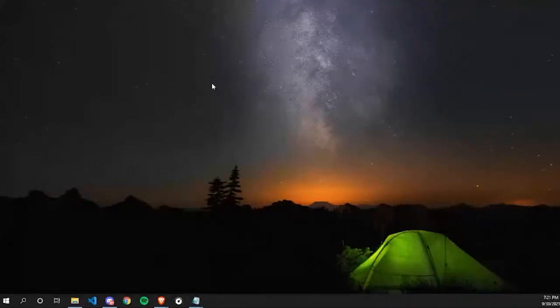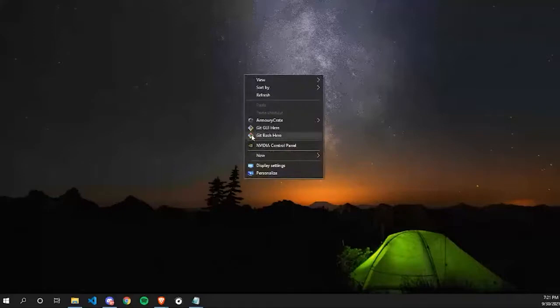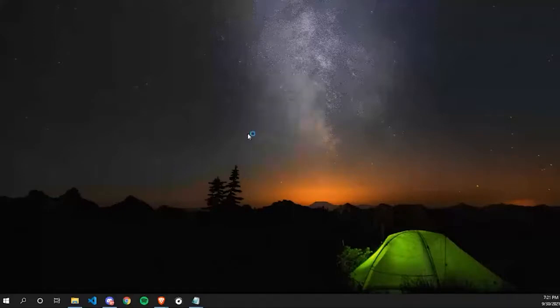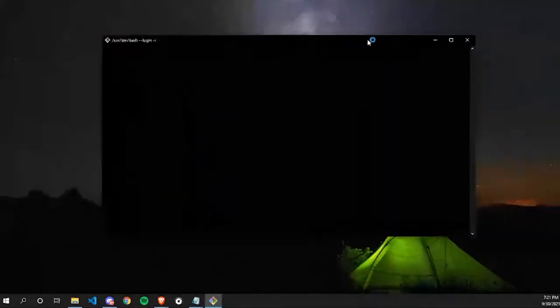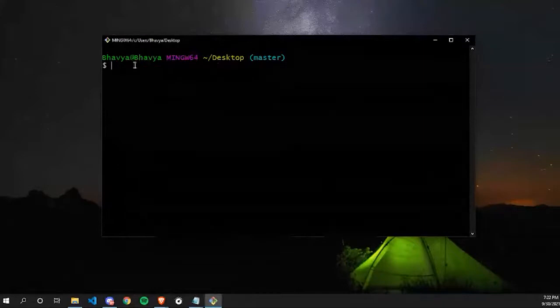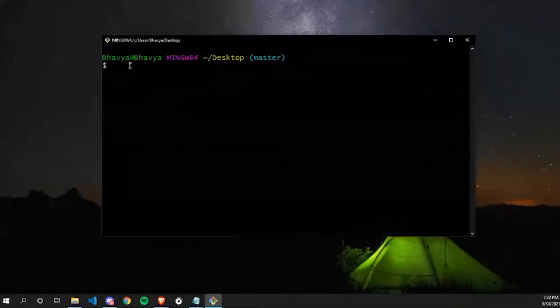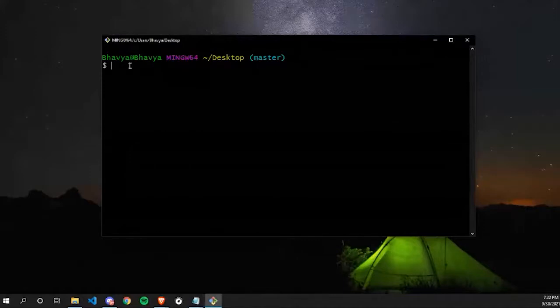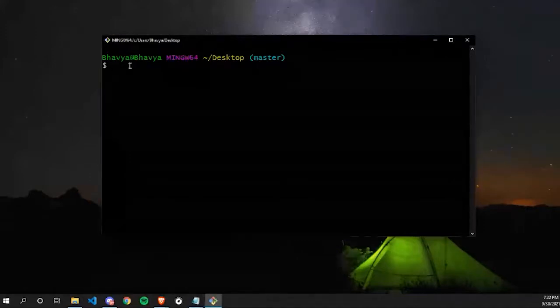Okay, cool. So right click on your desktop and you can see Git Bash here. So click on it and it will open your Git Bash. So this is our terminal and here we will write all these commands to perform our actions. So one thing to note here is that by default, our terminal points to our desktop. So if we want to create a new file or a new folder, it will be by default created on desktop. If in case we want to create on our drive D or C, we can also do that. There are different commands for that. But by default, our terminal points on our desktop.